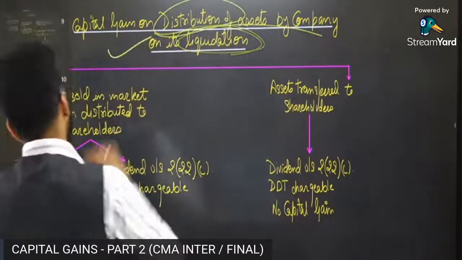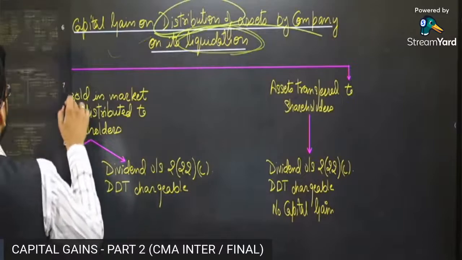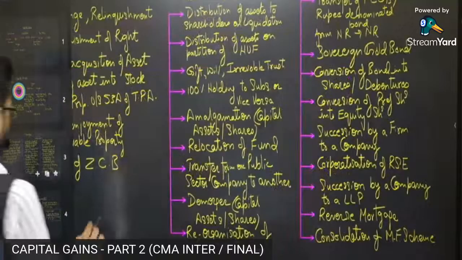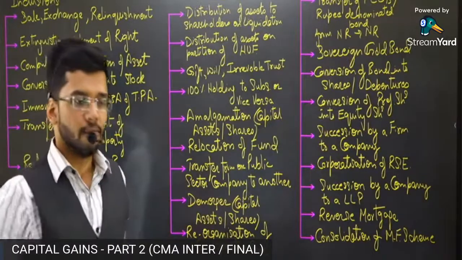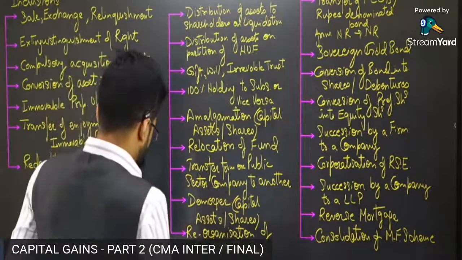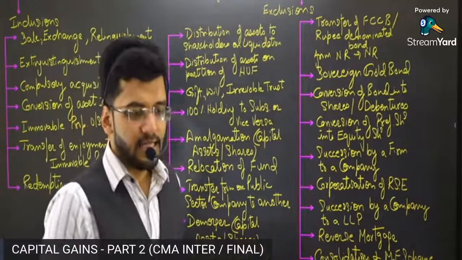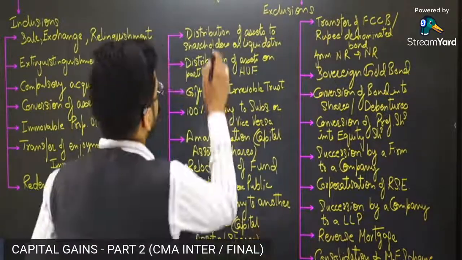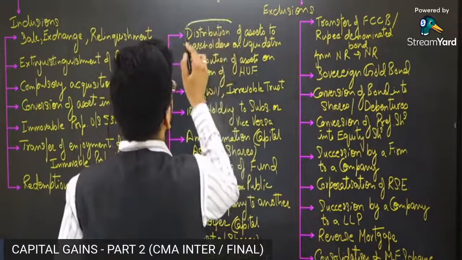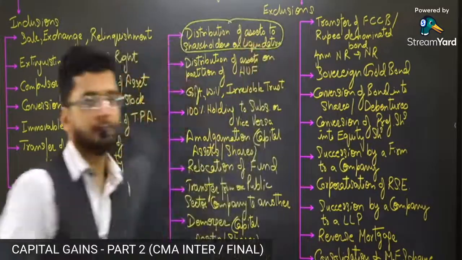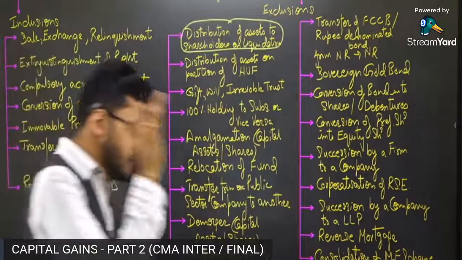Now, before I come on to this particular section, guys, let me reiterate the exclusions from transfer. These are the exclusions from transfer which we had studied in our earlier lecture, lecture number 1 of capital gains. And the first exclusion from the definition of transfer was distribution of assets to the shareholders on liquidation. This is the first exclusion.